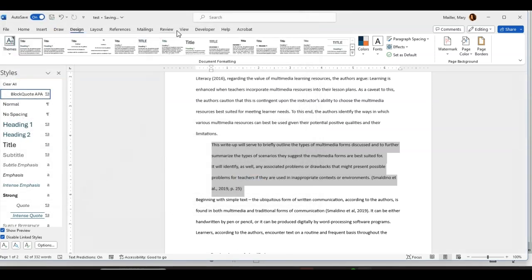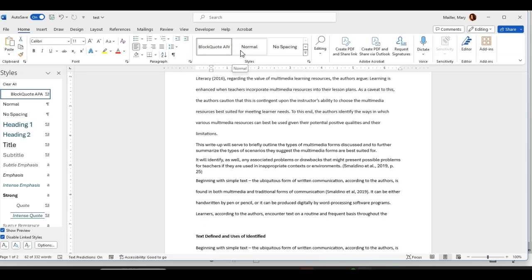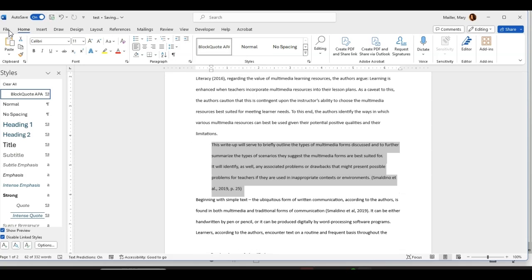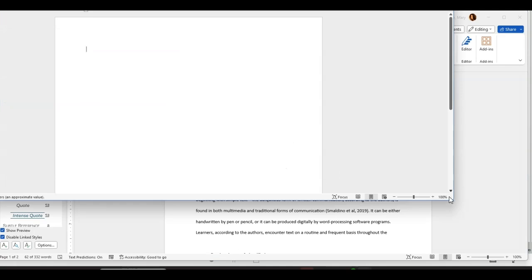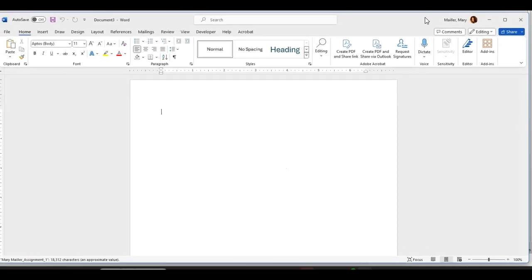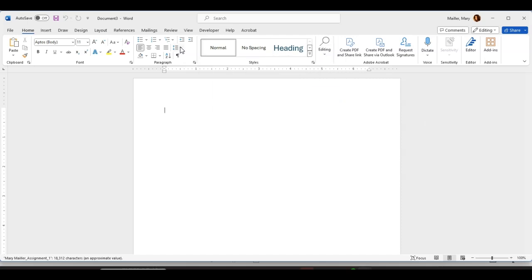Okay, let's go back to our regular view here. Now, the next time that you open a Word document, let's just show you here. The next time you open a new document and it's blank like this, and you open the style guide, you don't see that block quote, right?